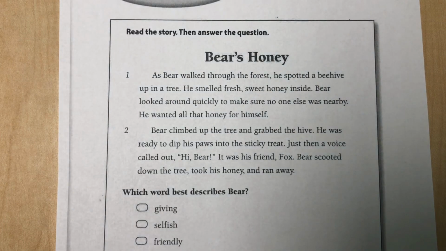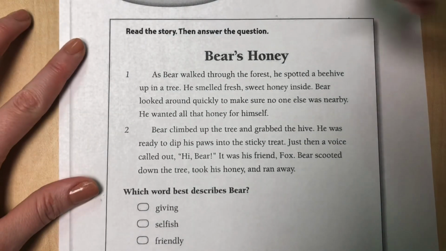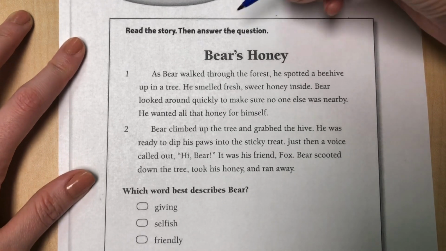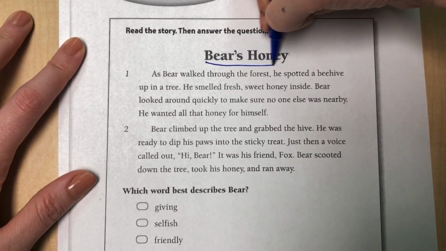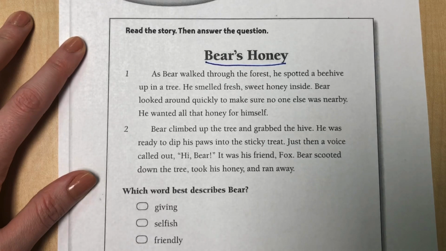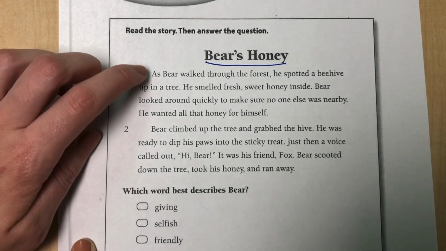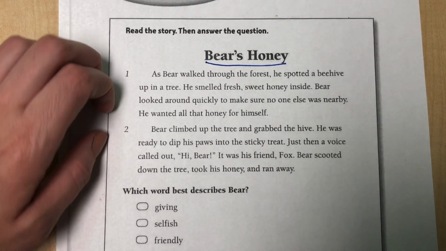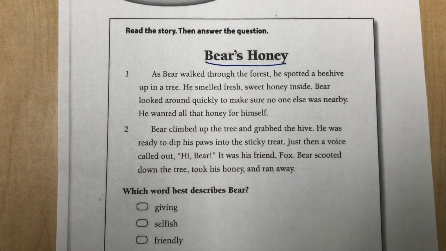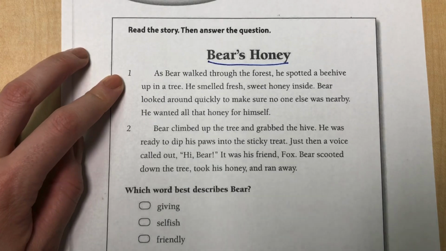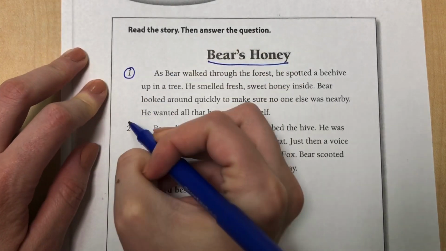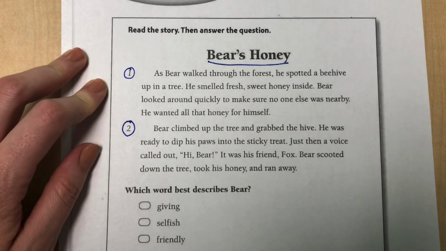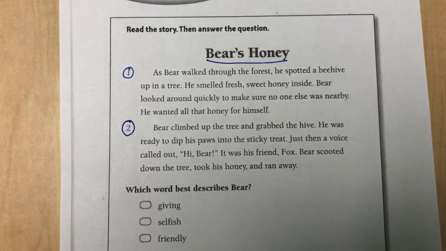So before we read a passage, remember, we need to underline the title. And here I see the title is Bear's Honey. Going to underline that. And then remember, we circle the paragraph numbers. And remember, a paragraph is a group of sentences that share a theme or idea. So I'm looking to the side and I see that there are paragraph numbers here and I'm going to circle it. And how many paragraphs do you see? I only see 2 paragraph numbers.